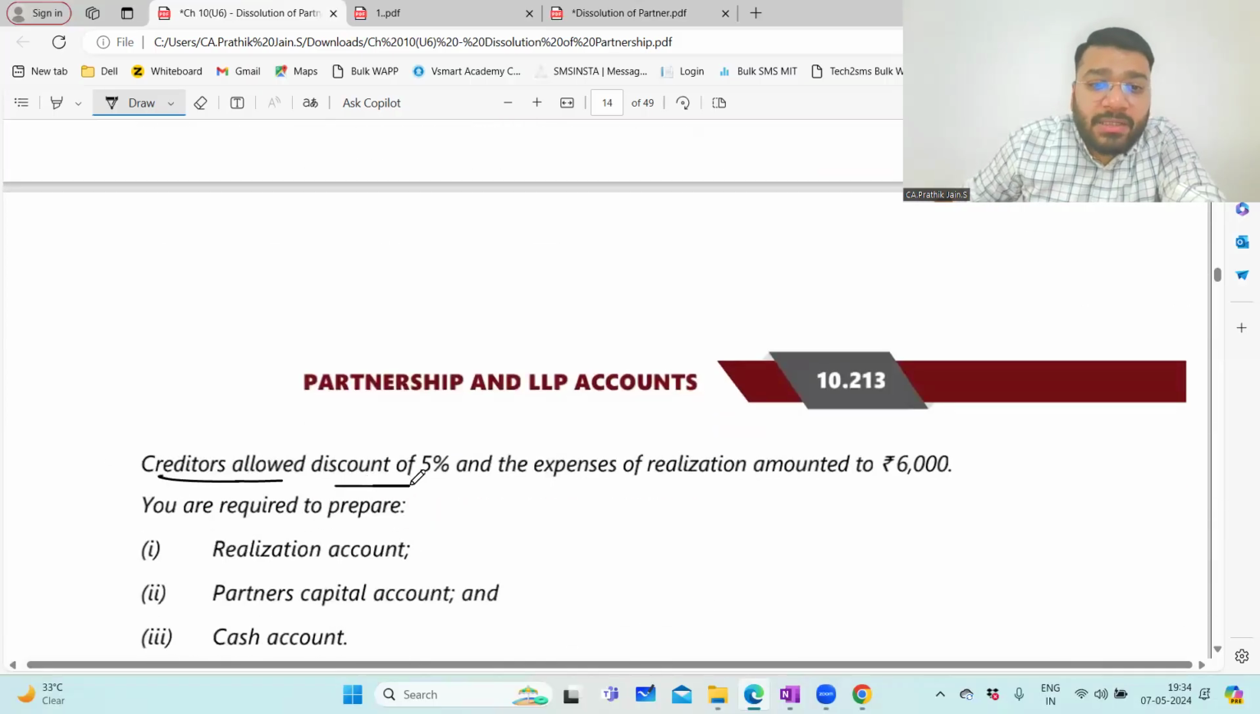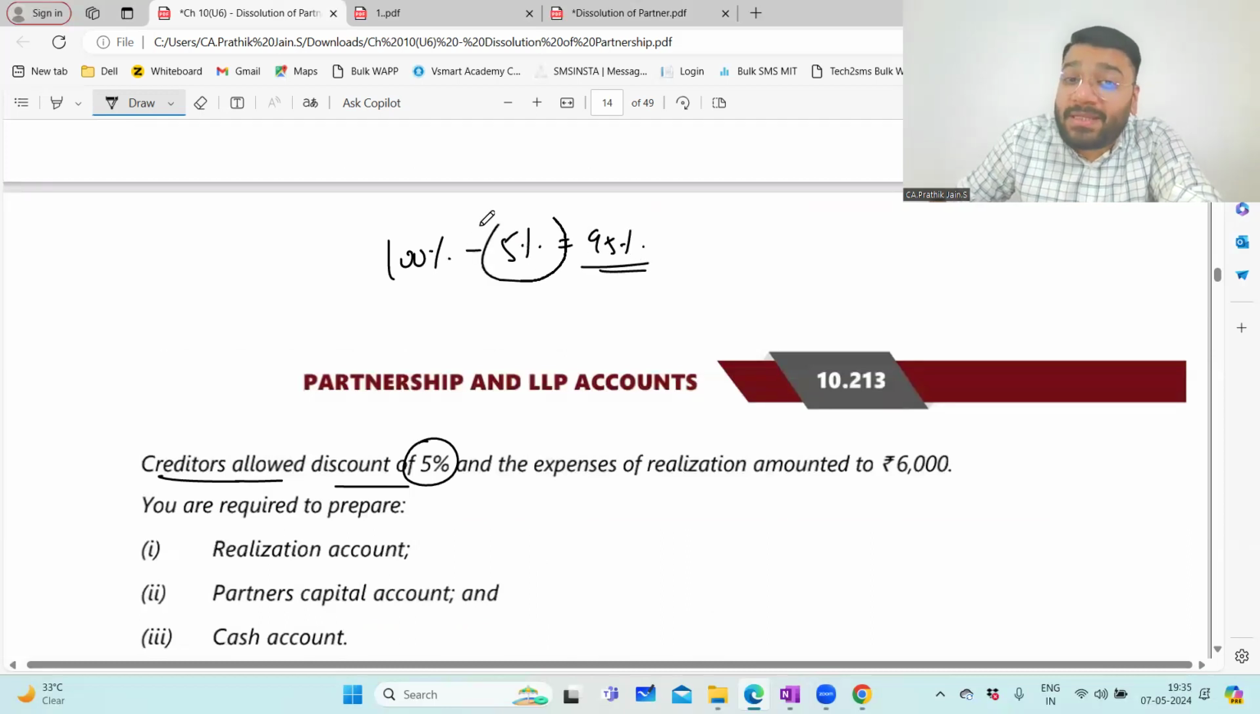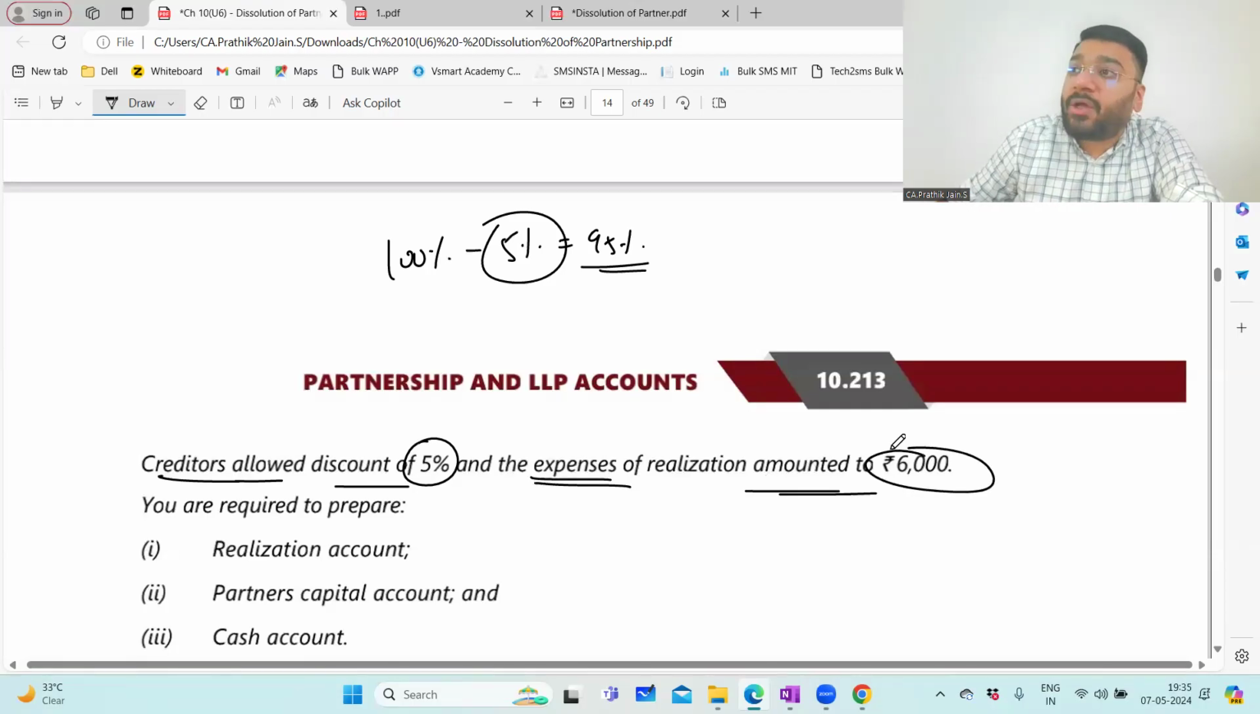Creditors are allowed discount 5%. So they gave us a discount of 5% and we paid less money. So did we pay at profit or loss? We paid at profit because I had to pay 100% money, but he gave me 5% discount. So I paid him only 95% of the money. So 5% is the gain for me, realization profit. And the expenses of realization is 6,000.